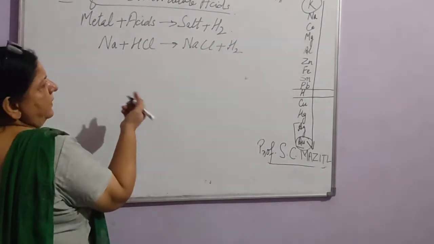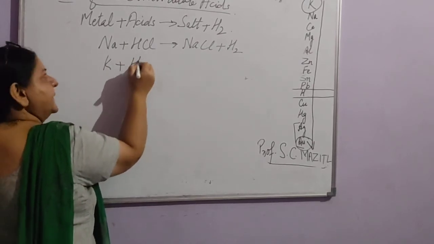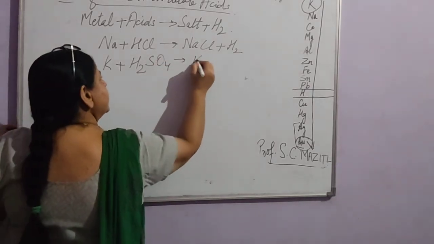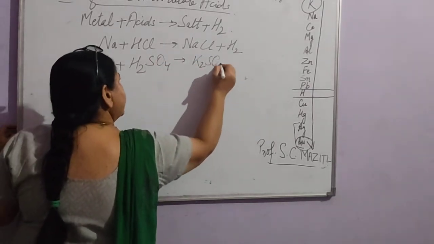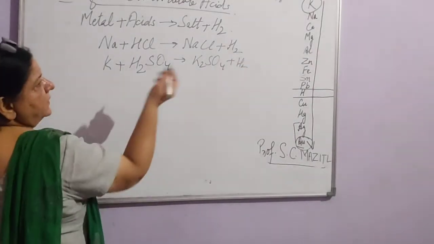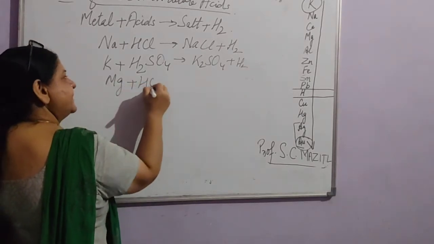In the same way, we take any other example like K. We take another acid, H2SO4. It will give out K2SO4 plus H2. Or we take Mg plus HCl.